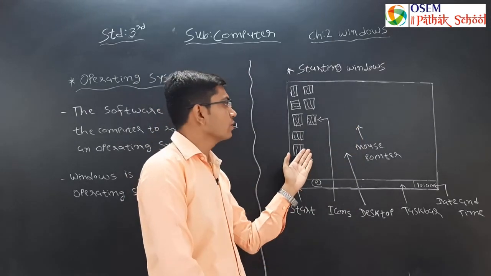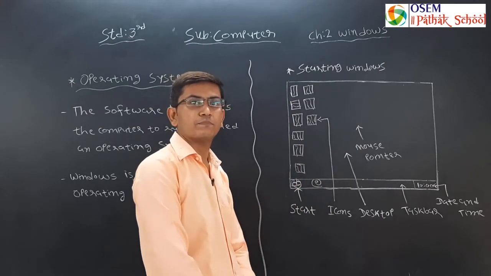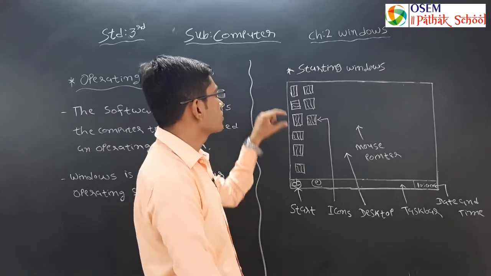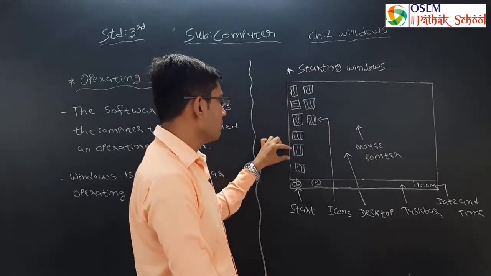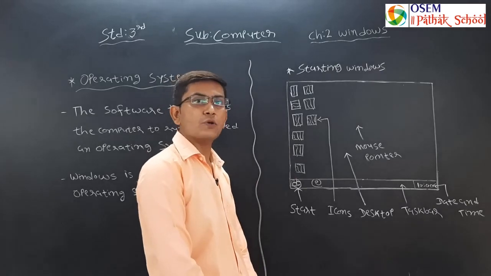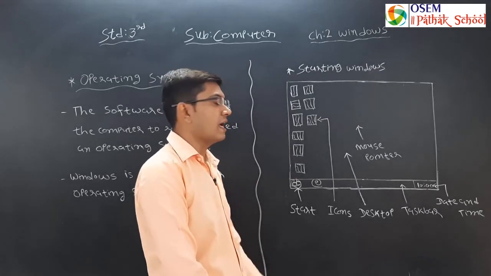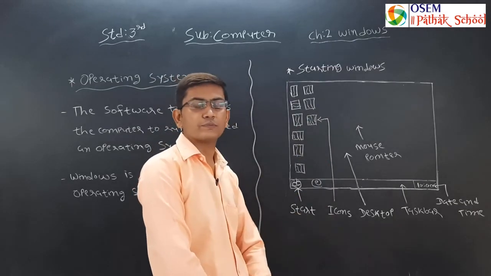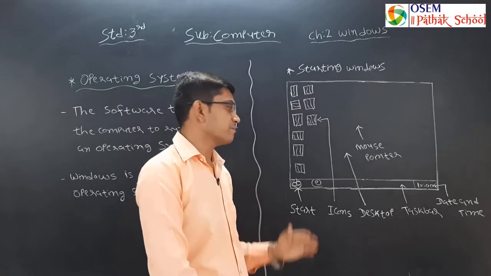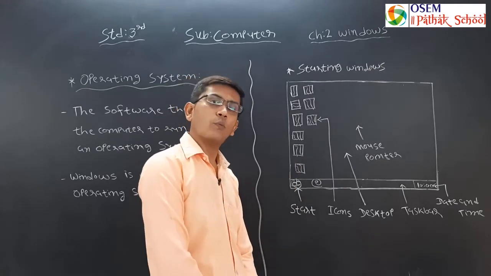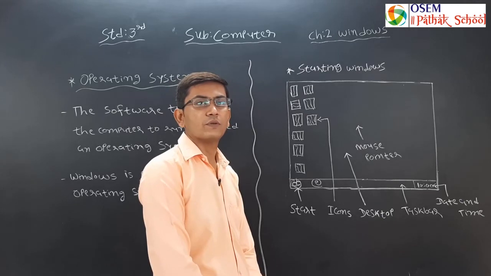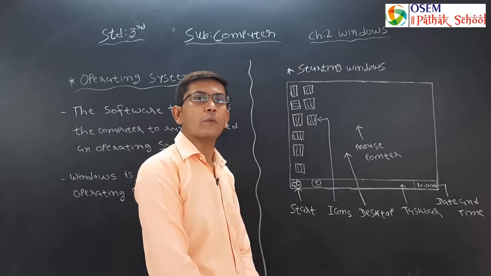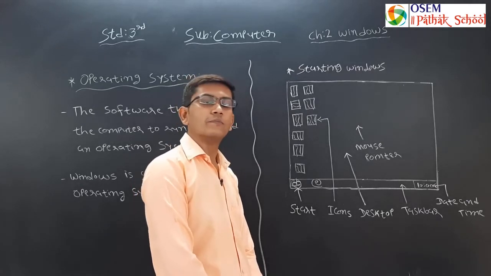In desktop you can see many things, like you can see small pictures on the main screen of the window, that is on desktop, and these small pictures are known as icons. These pictures can be different from one computer to another. When you click on any icon, the particular program will be opened.